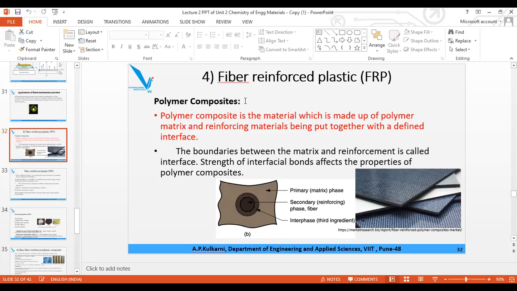When it is a simple polymer like nylon, polyethylene, or polystyrene, it is a polymer. But if you add something to this polymer, then it is called a polymer composite, because it is a combination of polymer with certain elements. Why are these elements added? These elements are added to improve certain properties. And here we will call them fibers.